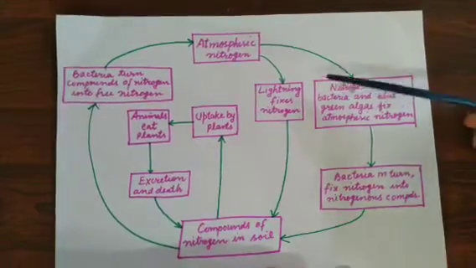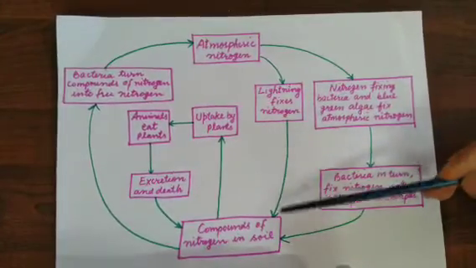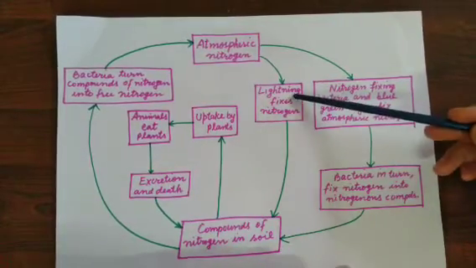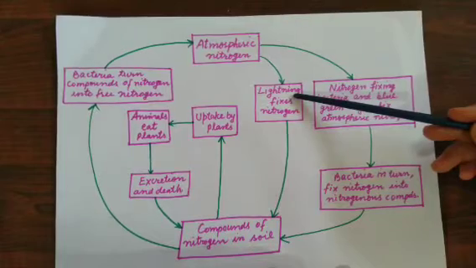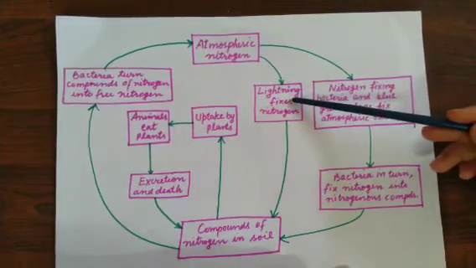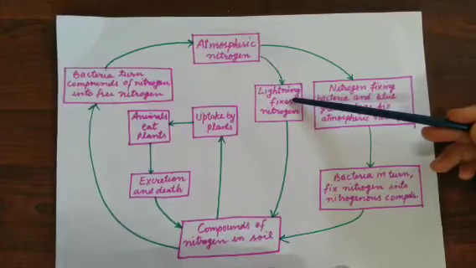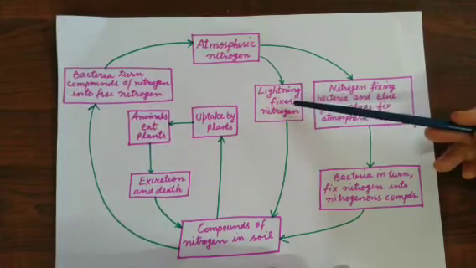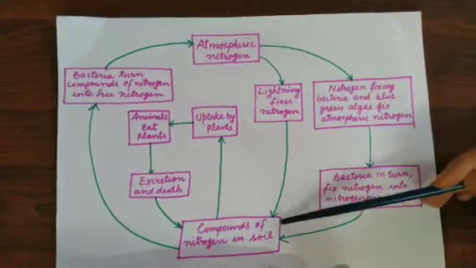There is one more method by which nitrogen enters the soil, and that is lightning. Lightning is a kind of electric discharge, and in the presence of this energy, the nitrogen and the oxygen present in the air react together and then come down with the water.